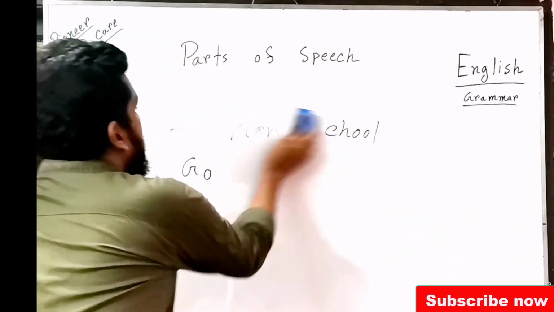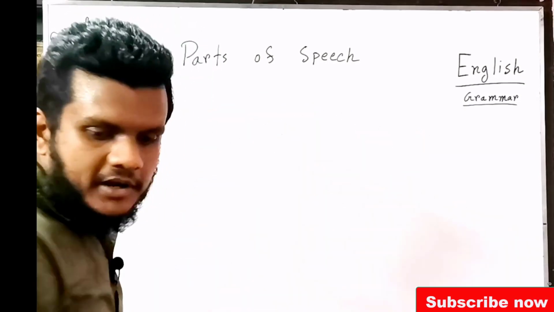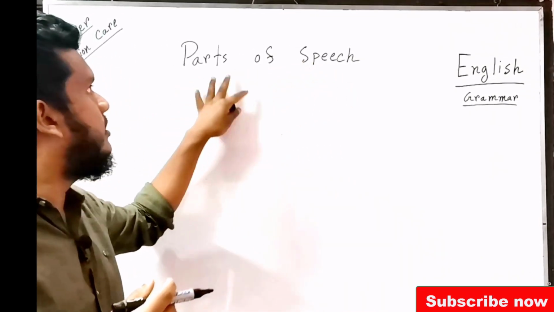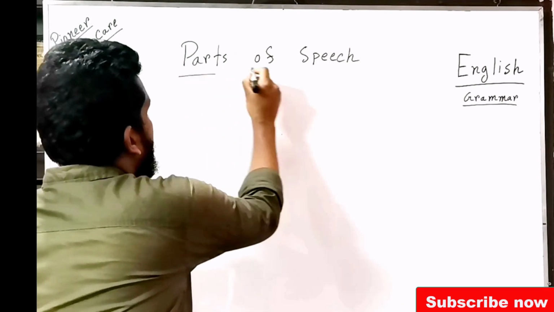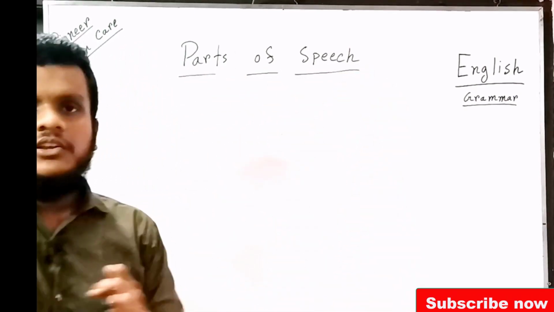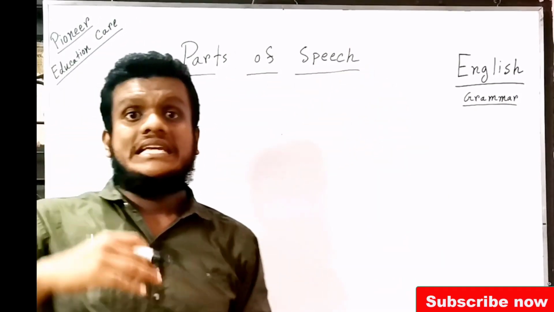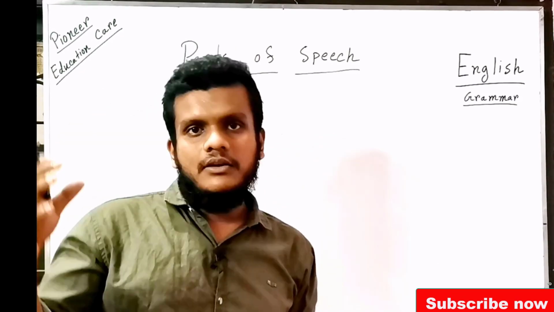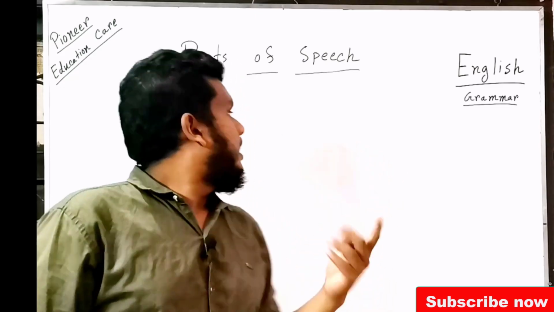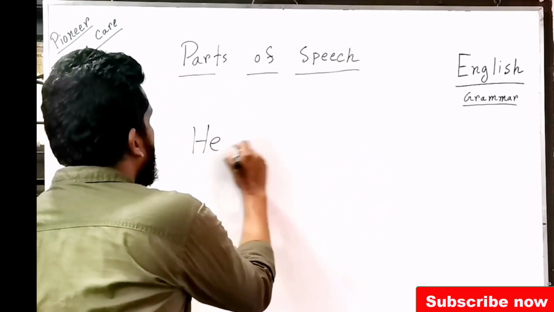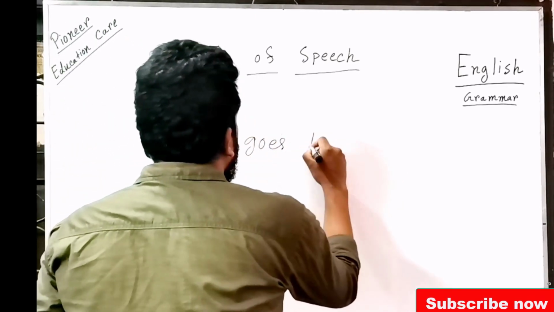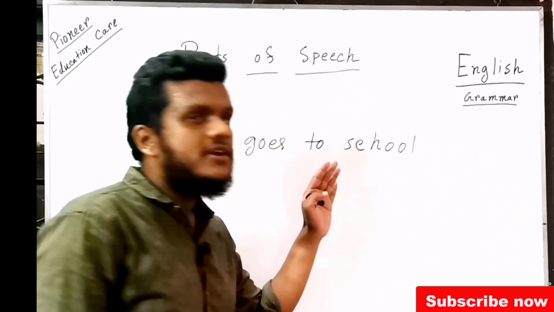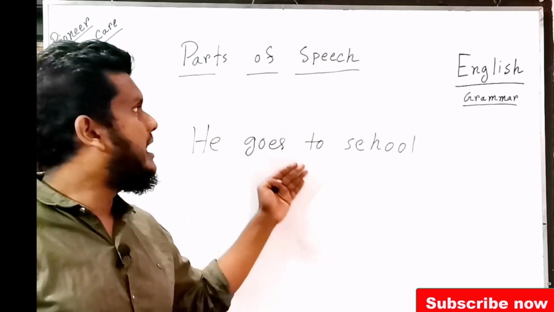So let's come up with the idea of parts of speech and talk about this phrase. First, let's talk about speech. What is a speech? Speech is what we talk about, and when we write it, for example, "he goes to school," this is the written form of the speech, or this is called a sentence.